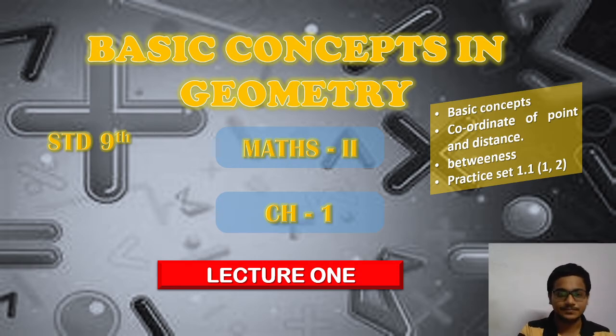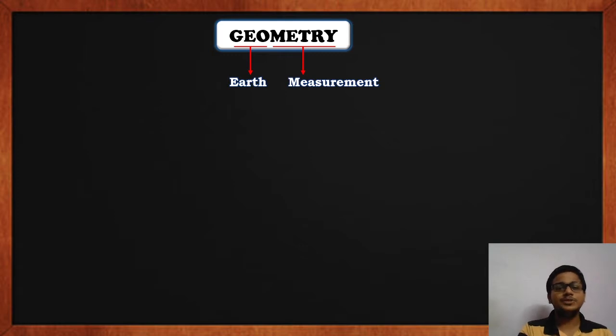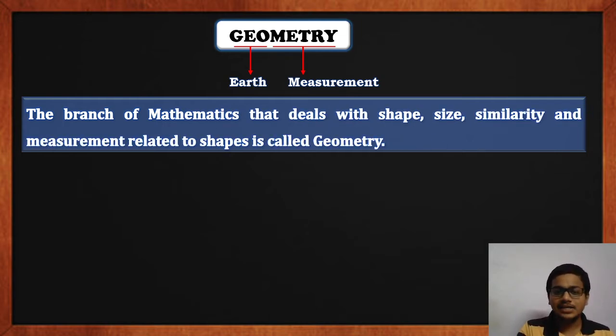So let's get started. Before moving to practice set 1, let us understand the term geometry. The word geometry comes from two words, geo, which means earth, and metri or metria, which means measurement. So geometry can be defined as the branch of mathematics that deals with shapes, size, similarity, measurements related to shape, etc. So geometry is basically things that are related to shape and its measurement.